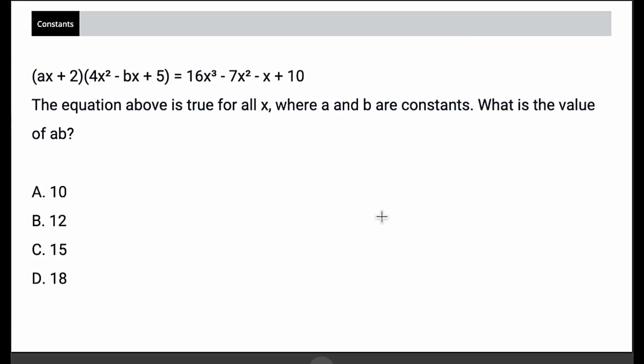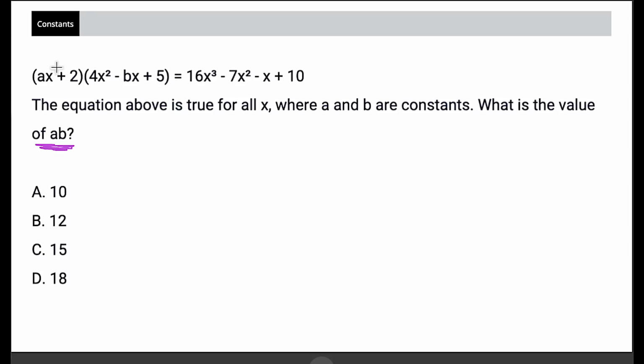So pause the video and try this on your own first, but here we go. So in this case, they're asking about the value of AB. Now, you could say, well, I want to focus on A and I'll find out what it is. And then I'll focus on B and I'll find out what that is. And then I'll multiply and then I got my answer. But there's a shortcut. Here, they're asking about AB. So let's actually focus on AB.